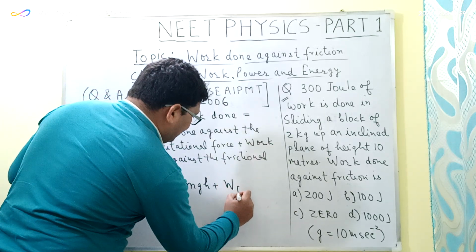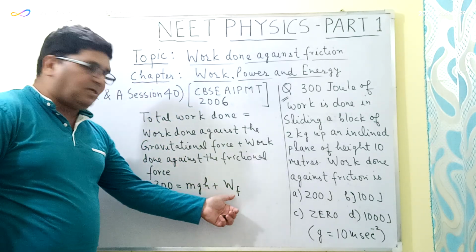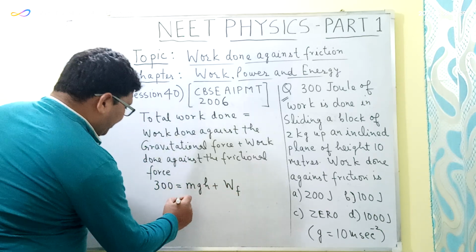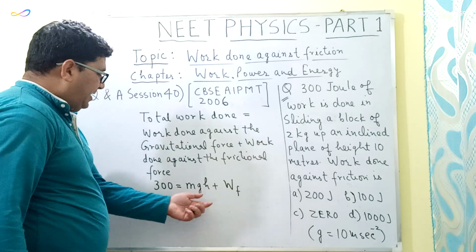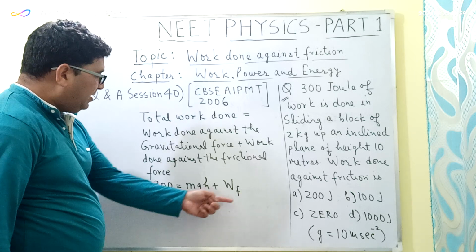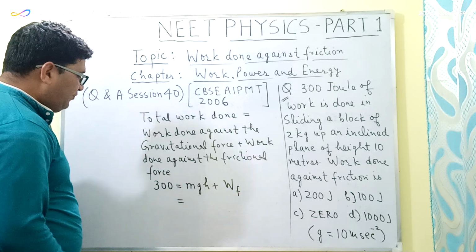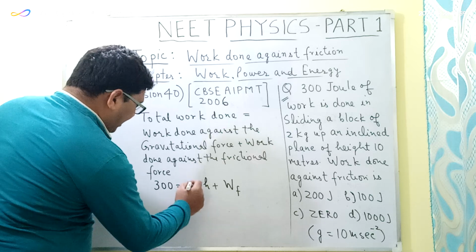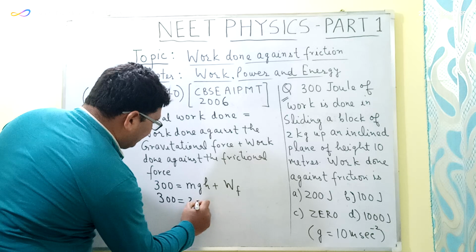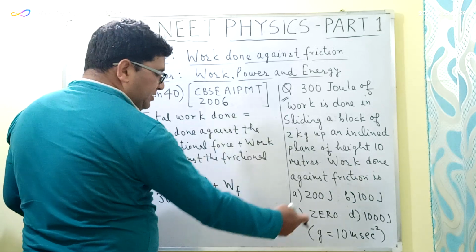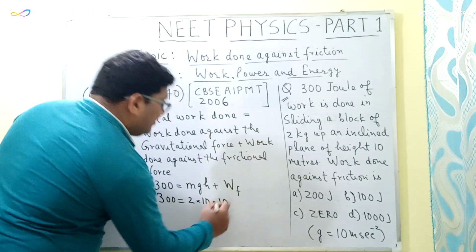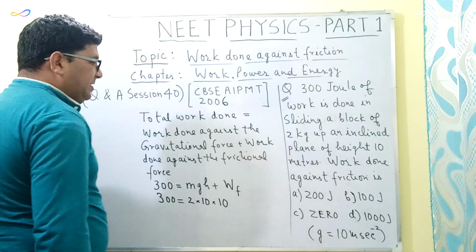The work done against this frictional force can be written as Wf. So in this question now we have to find the value of mgh, and once we find the value of this work done against the gravitational force, we can easily find the work done against the frictional force. So mgh will be equal to 2 multiplied by g, because we have to take the value of g as 10 meter per second square in this question, and the height of this inclined plane is 10 meters.